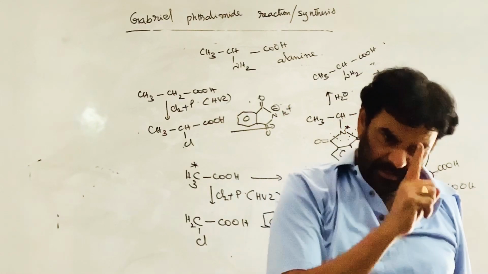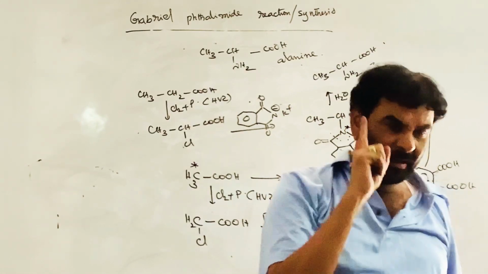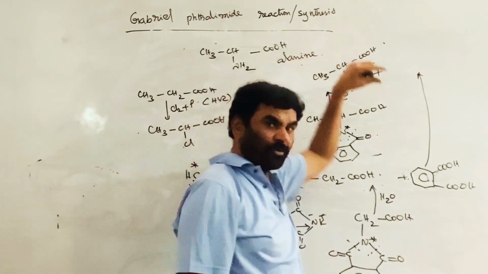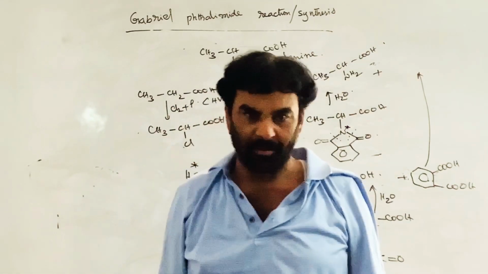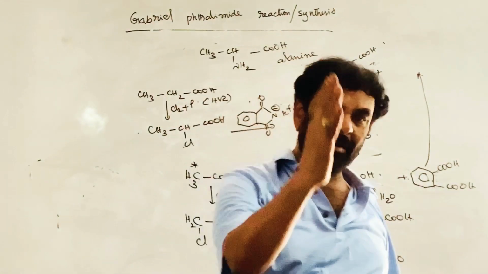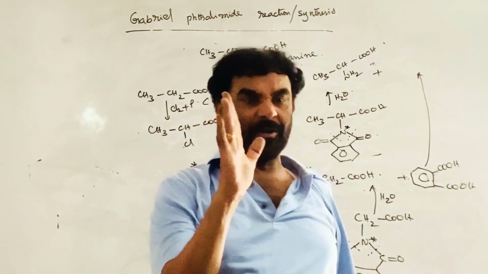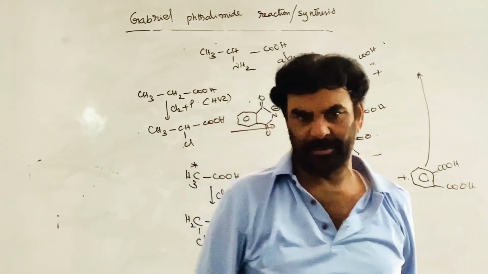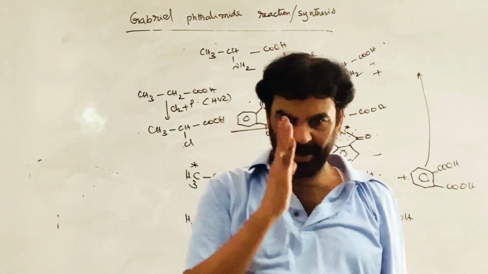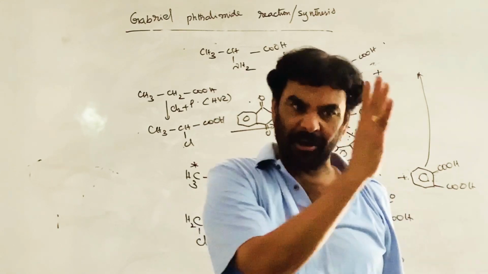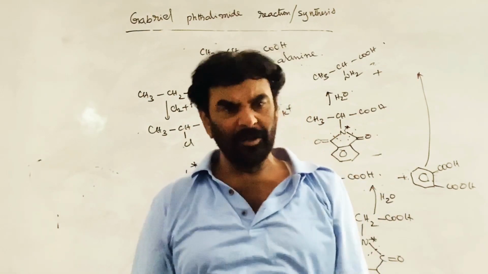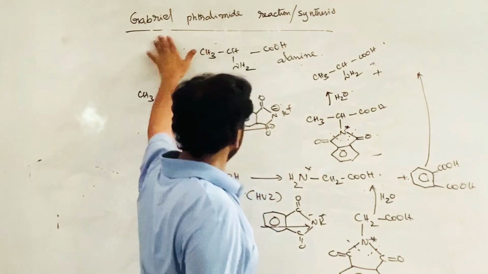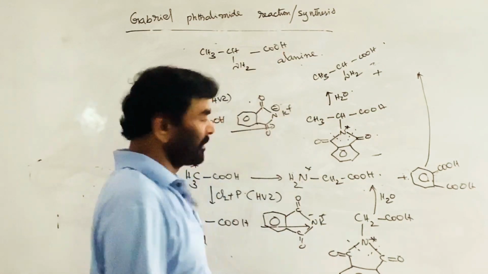Second thing, ultimately it is introducing only the NH2 group, which is considered the primary amine group. So only primary amines can be introduced, not secondary or tertiary amines. Right? Starting from alkyl halides, we can exclusively prepare primary amines by Gabriel phthalimide reaction.